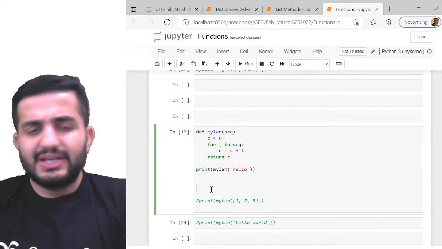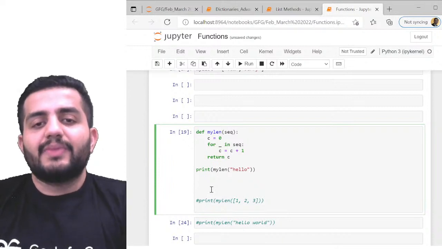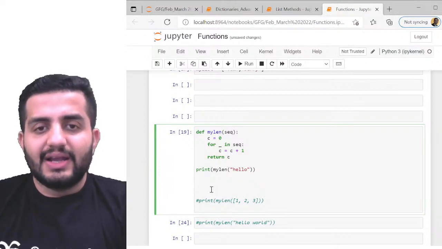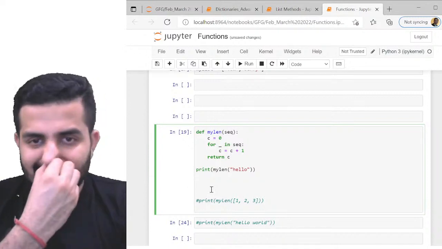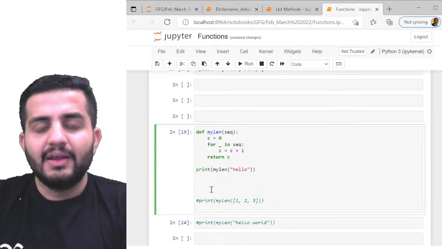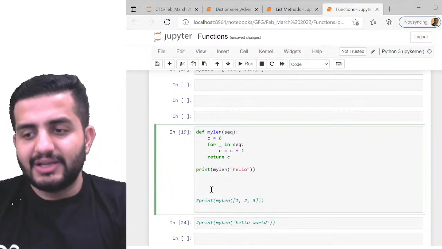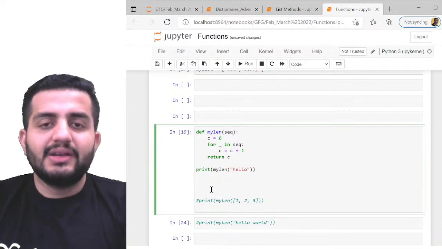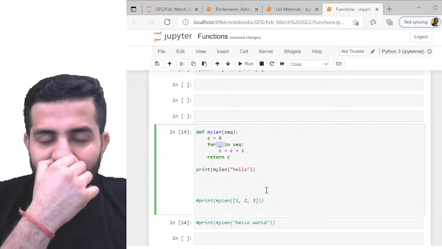So again, just proceeding here, just try to understand how exactly things are being defined. Look at this question very carefully, guys. I have defined a function mylen, where I'll be passing the sequence element. The sequence could be anything. Now again, I've initialized a counter as 0, so c is equal to 0, which is my initializing counter. And then I'm using for, look at this. I'm using a special character here: for underscore in sequence.